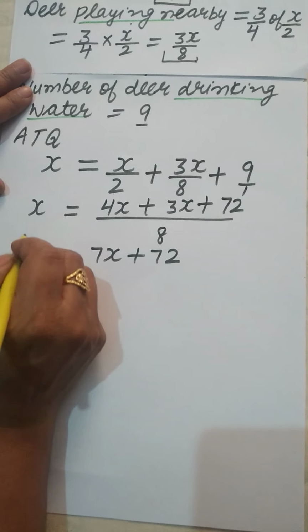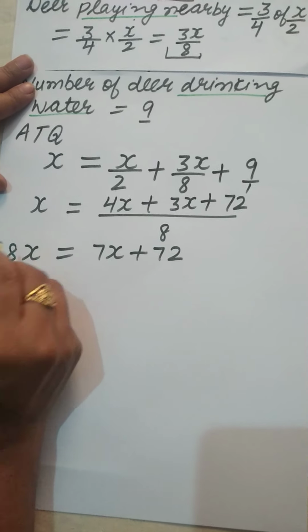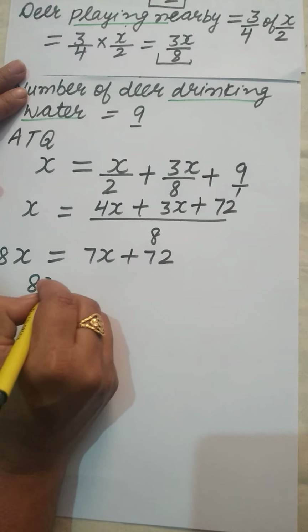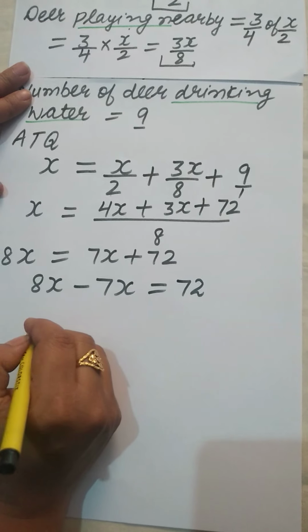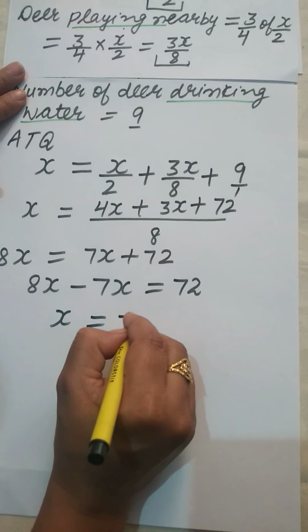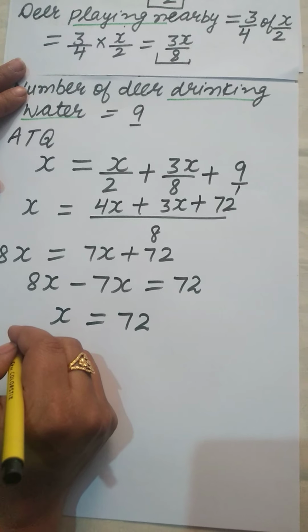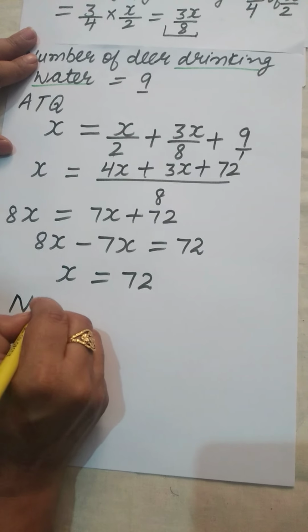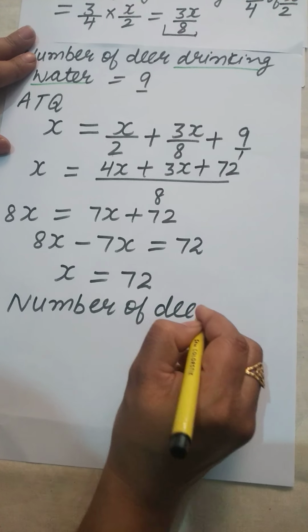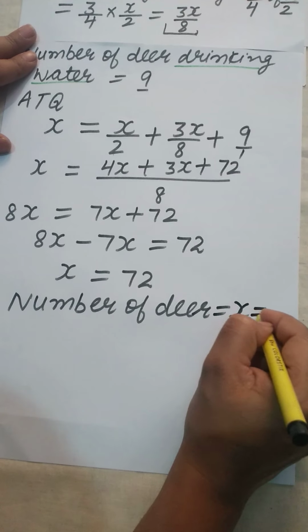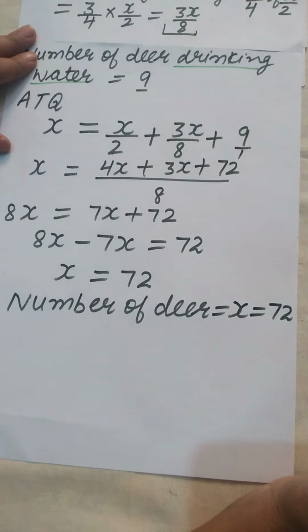This 8 can be cross multiplied to this x, so it will be 8x. 8x minus 7x is equal to 72, or x is equal to 72. So the number of deer is equal to 72.